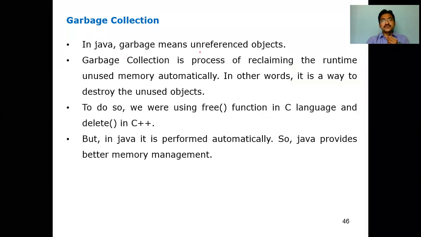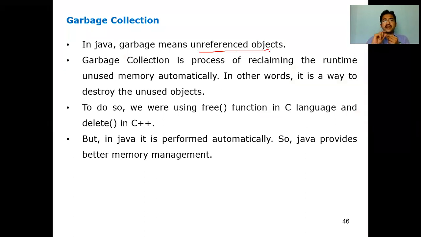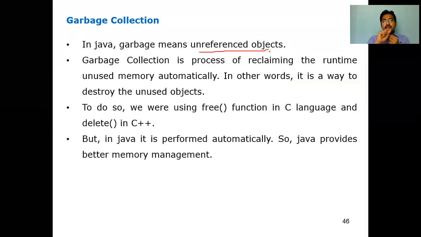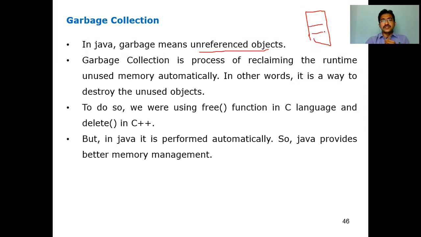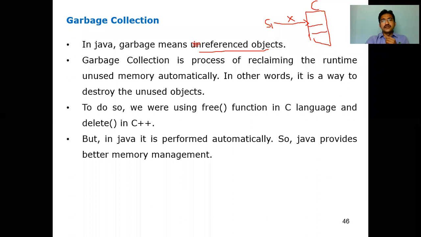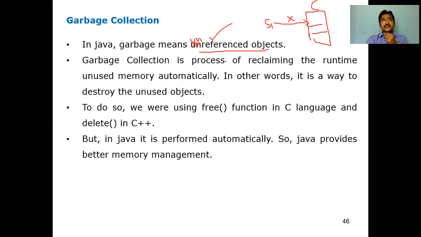In Java, garbage means what? Unreferenced objects. Reference means mapping. You have mapped s1, as we have already seen. For example, this is a class C having some members, and you are creating an object called s1. Now you are mapping here. This is called a reference object. If you dereference, meaning deleting the link, then it is called an unreferenced object.